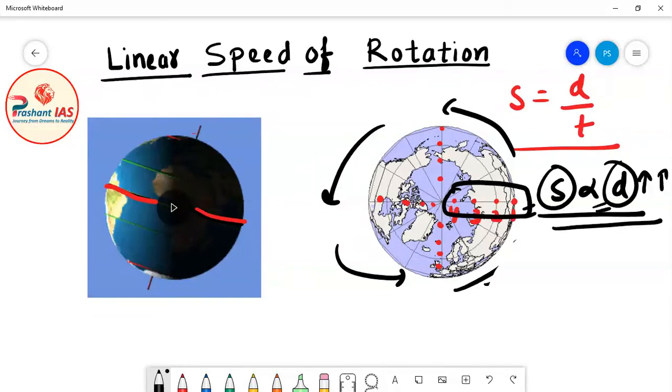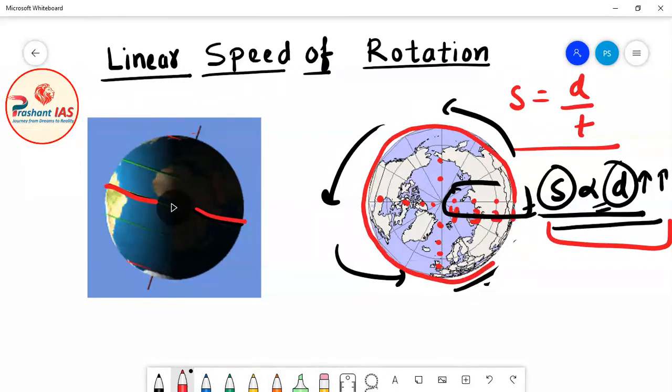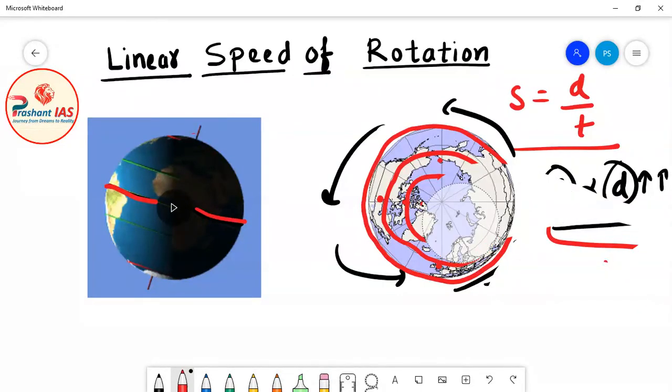But this first relation is very important for us. Why? Because you can clearly see that the first person, standing on the equator, is covering the maximum distance. The second person is covering less distance than the first, the third person even less, and the fourth person is covering the least distance. I have told you that speed is directly proportional to distance. So if distance decreases, speed will also decrease, and this actually happens. So friends, the linear speed of rotation is maximum at the equator.